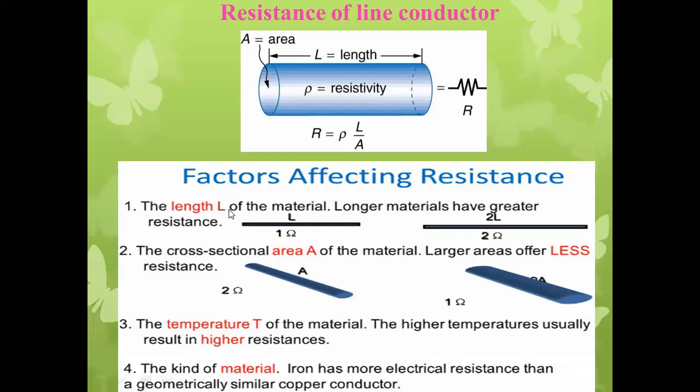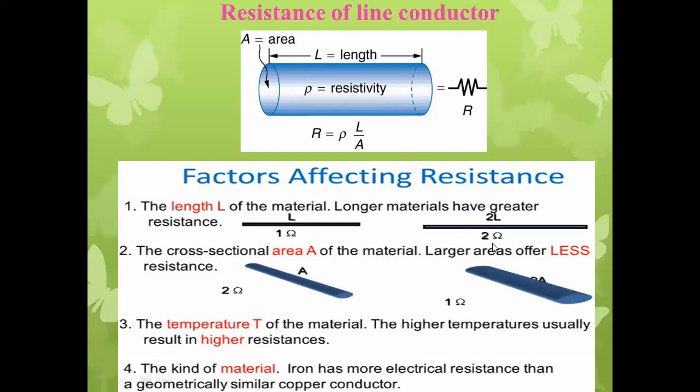Longer material has greater resistance, since resistance is directly proportional to the length of the conductor. Whenever there is a longer length of conductor, there will be more resistance. I have tried to show this: having a length L, resistance is 1 ohm, and if the length is 2L, the resistance will be 2 ohm.